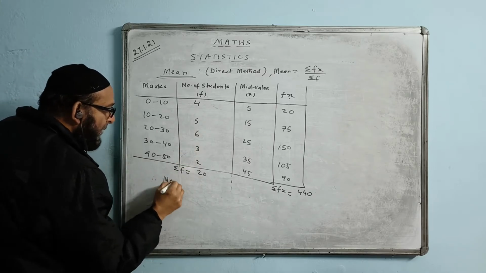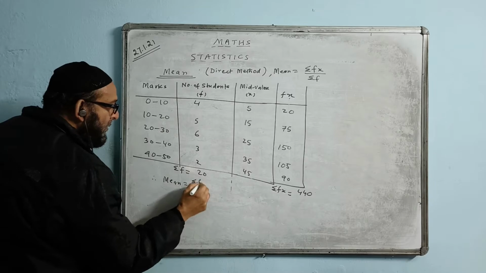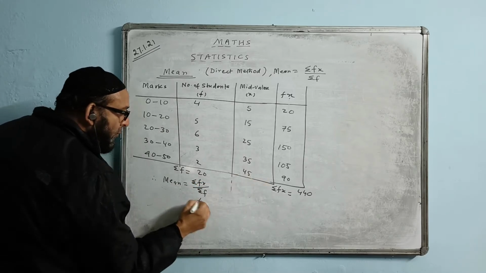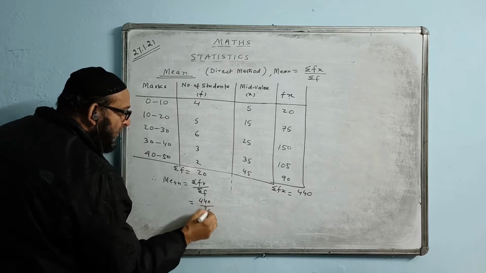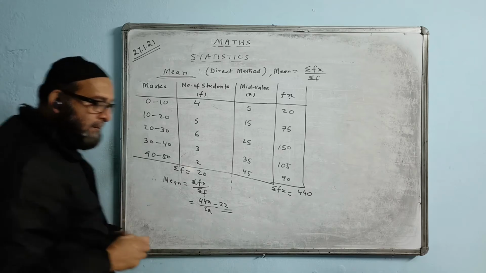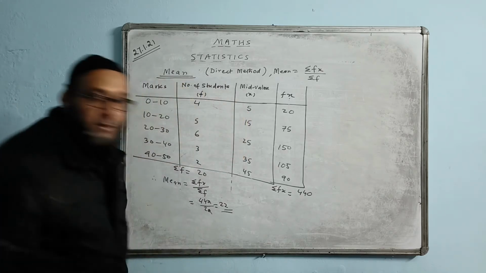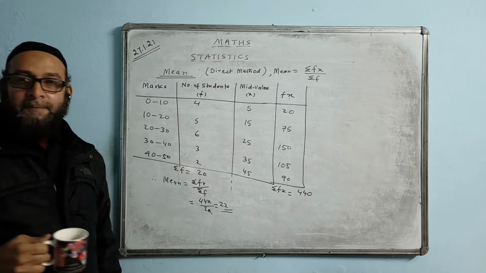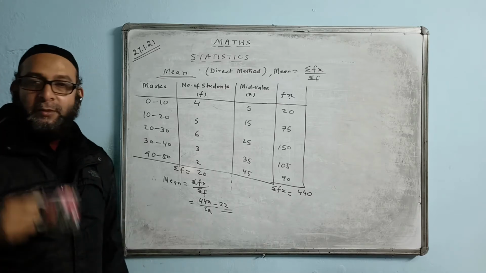Therefore, by the direct method, the formula is summation fx by summation f. Summation fx value is 440, summation f is 20. Cancel, the answer is 22. What is the value of the mean of this table? 22.